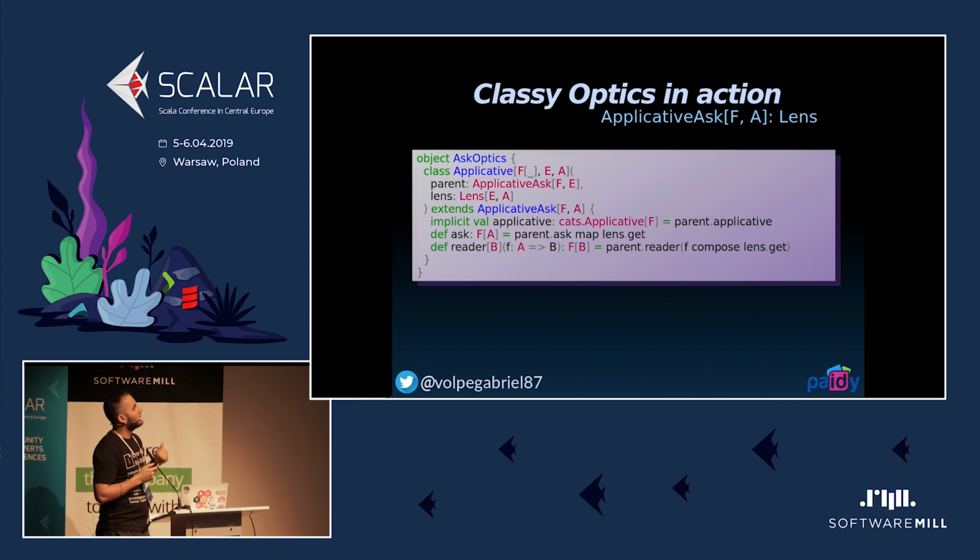You can probably understand, because it has a parent that is the ApplicativeAsk instance that we have, and given a lens to access, to zoom in into the data structure, it can just map by asking the parent and using the lens to get access to that particular case class in this case.